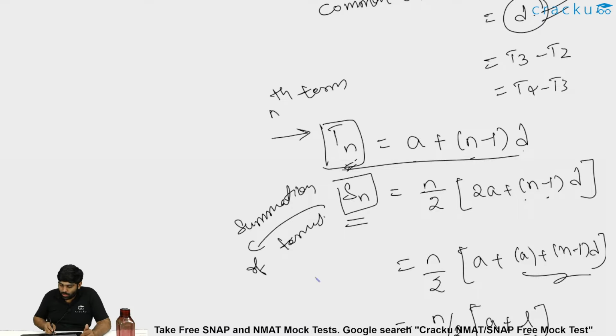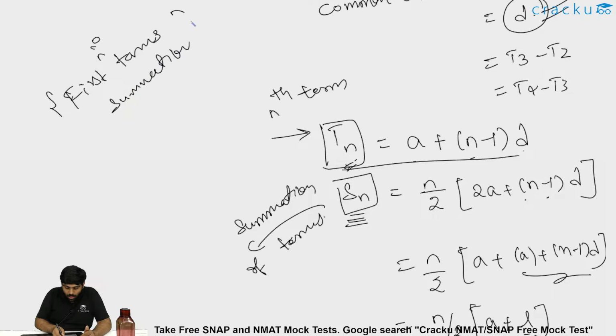If I talk about the first 10 terms summation, if you know the first term and common difference, you should do 2 times the first term plus n minus 1, 10 minus 1, into common difference.